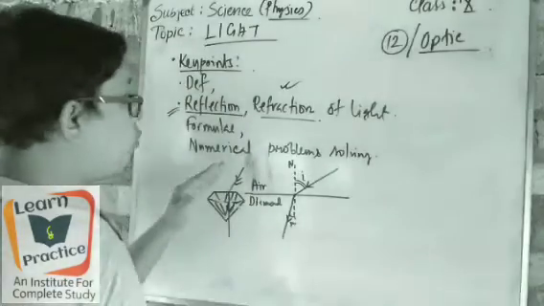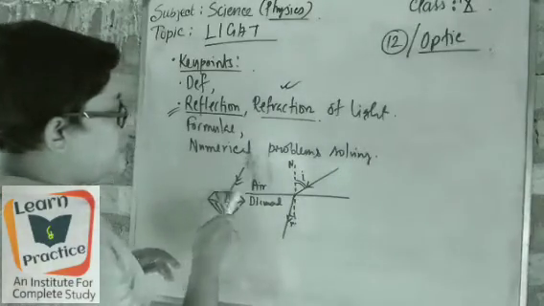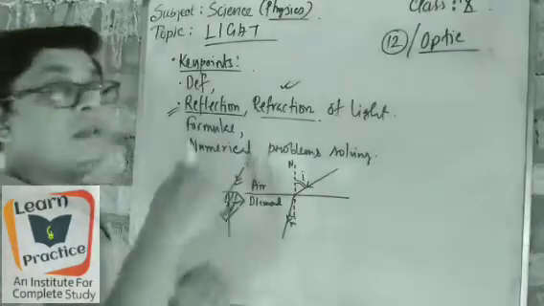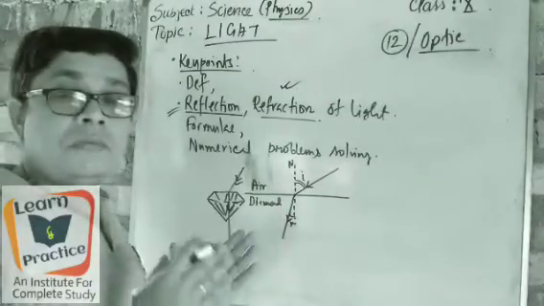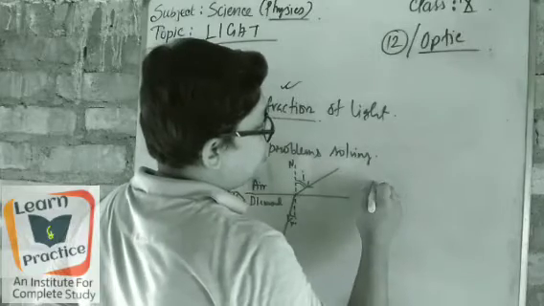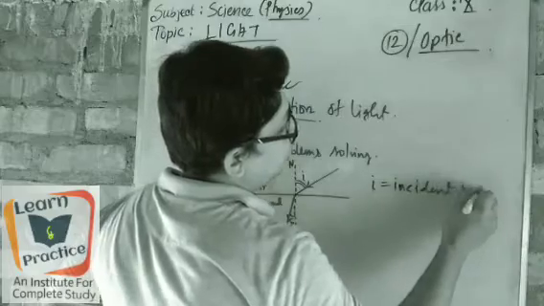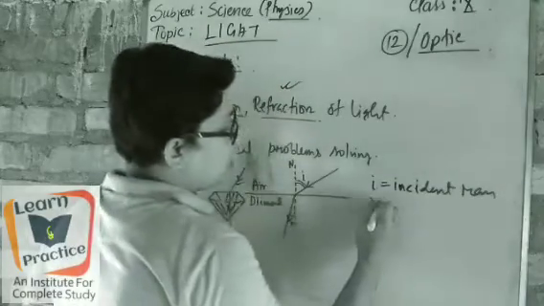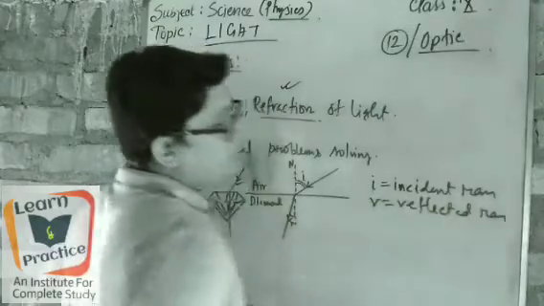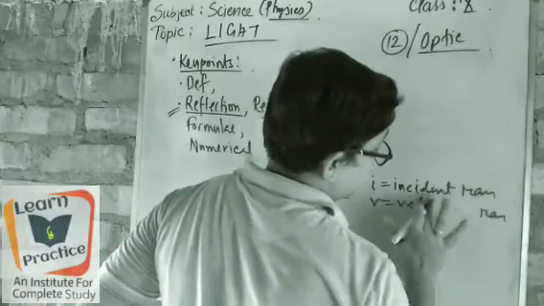It means that when the rectilinear propagation of light meets the surface of a different, denser medium and it changes its path, this is called refraction of light. That's why angle small i means incident ray and small r means reflected ray. Reflected ray? No, it is the refracted ray.